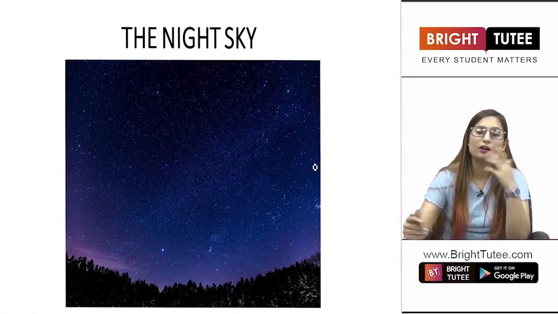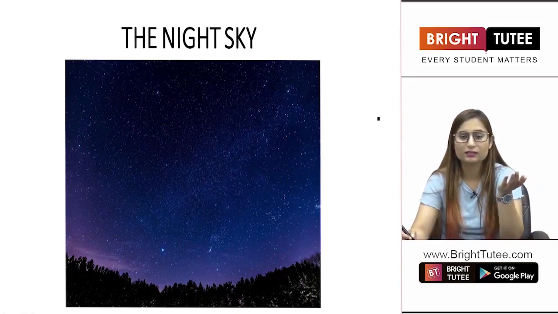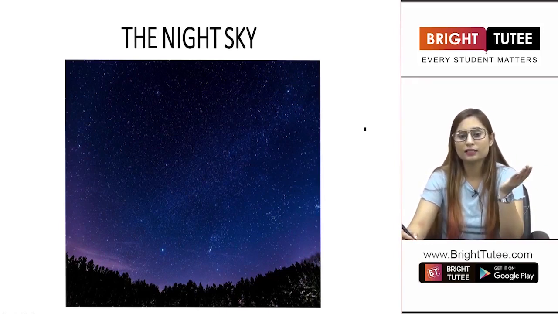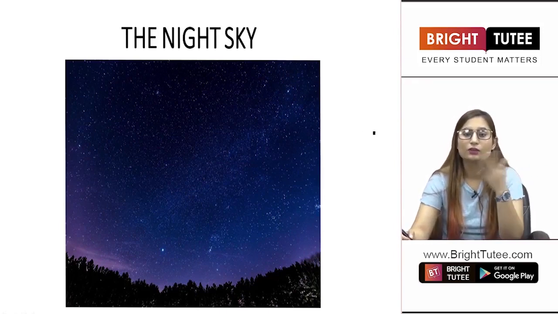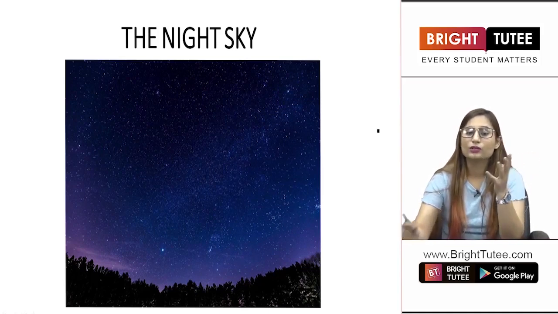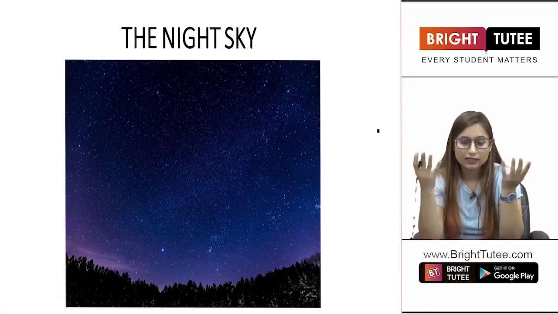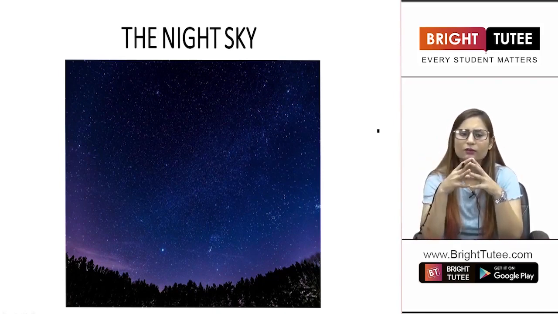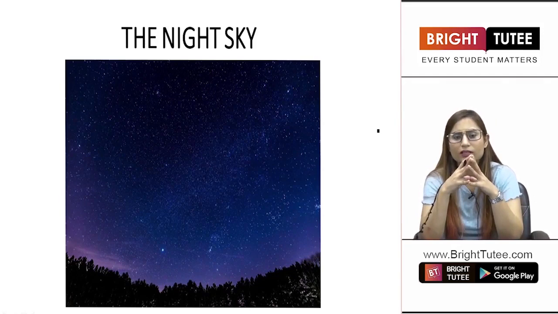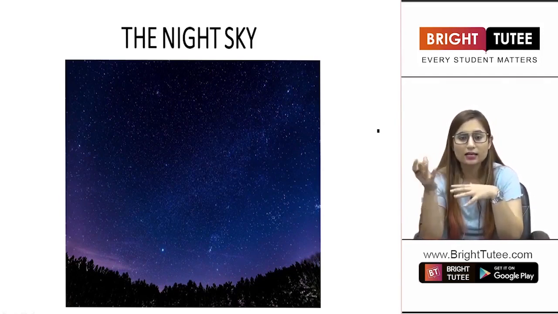You see many stars, especially in small towns, not in the cities, because cities have a very polluted sky. But if you are present in a smaller town or in a village, you will be seeing a very clean sky, in which you will be able to see a lot of stars as well, which are very shiny. So students, why are we not able to look at the stars during the daytime? Because the sunlight is very bright and hence we are not able to look at the stars.